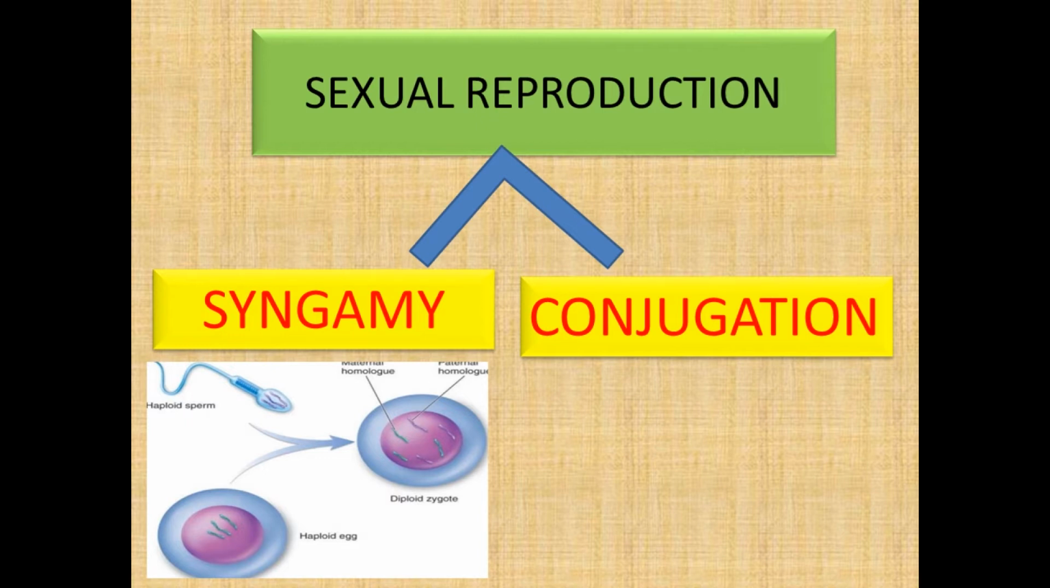Whereas conjugation is the temporary union of two mating types of individuals of the same species to exchange nuclear material. Here the pairing of gametes is known as conjugants. The conjugants may be either isogamous, which is seen in Paramecium, or anisogamous, which is seen in Vorticella. This is known as the conjugation method of sexual reproduction, seen in Paramecium.